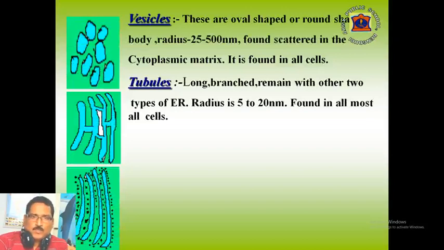These are oval shaped or round shaped bodies. Their radius ranges from 25 to 500 nanometer and they remain scattered in the cytoplasmic matrix. They are found in almost all cells. The third form is tubules. These are long, branched and remain attached with the other two types of endoplasmic reticulum. Their radius ranges from 5 to 20 nanometer and they are found in all cells.